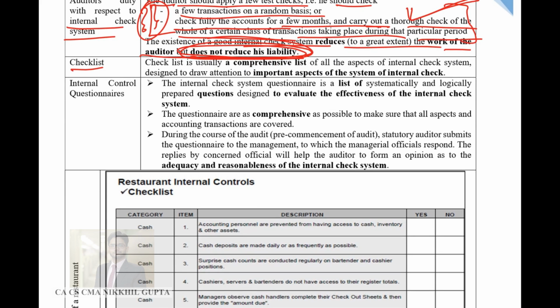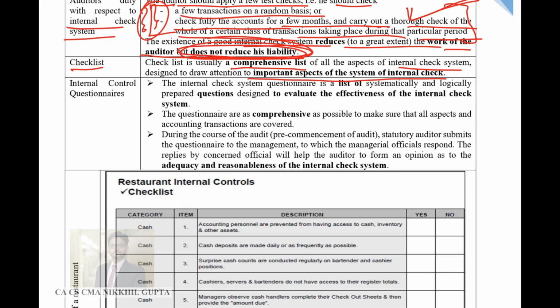Now, what is a checklist? A checklist is usually a comprehensive list of all the aspects of the internal check system, designed to draw attention to important aspects of the system of internal check. Guys, a checklist is a list of to-dos, a list of things to be done with respect to the internal check system and what kind of internal check systems are there. It is a comprehensive, big list which highlights the parts and the elements of internal checks.